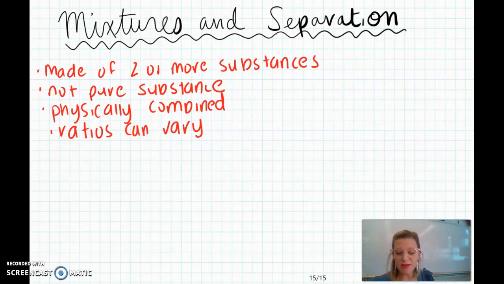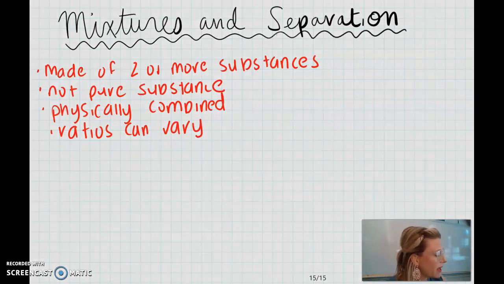Okay. So this is what we've covered thus far about mixtures, but I want to throw our definition of mixture back up here, because we're going to dig a little bit deeper into specific types of mixtures.